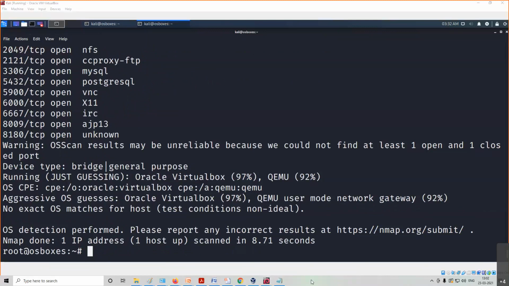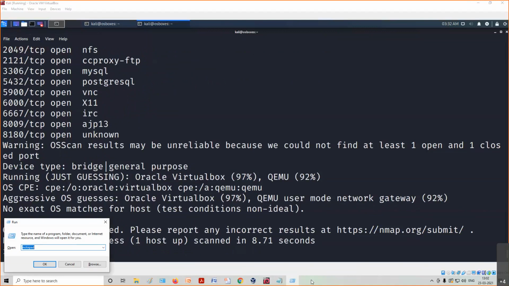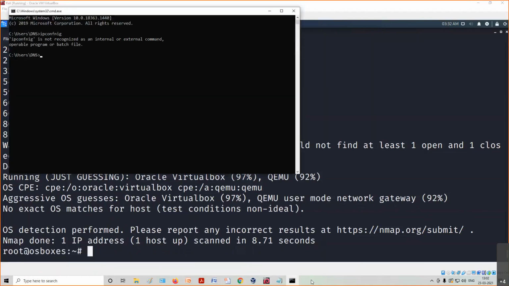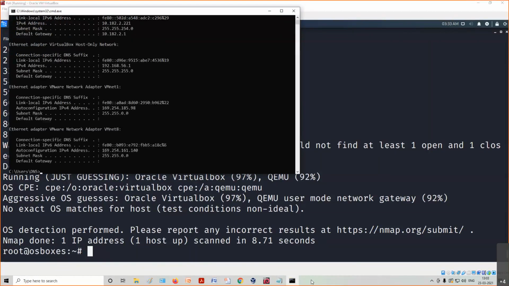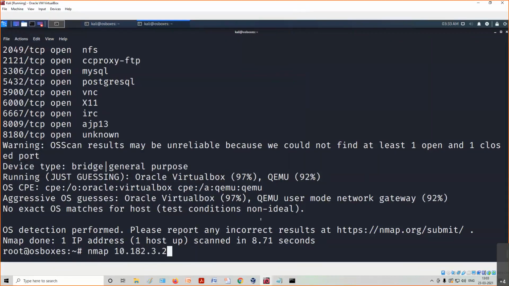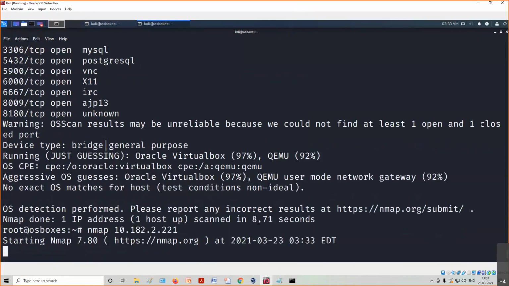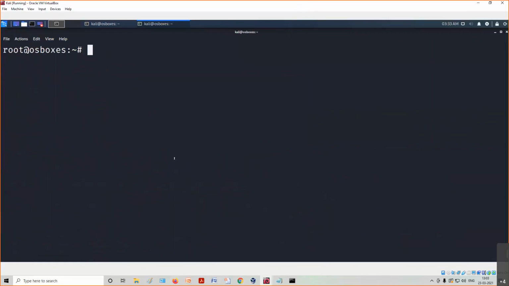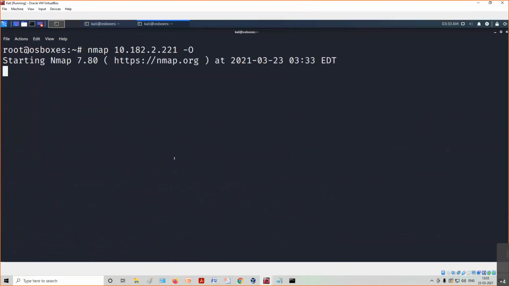We'll see our IP address, if we can find it out. This is the IP address of the Windows host where I'm running these virtual machines.